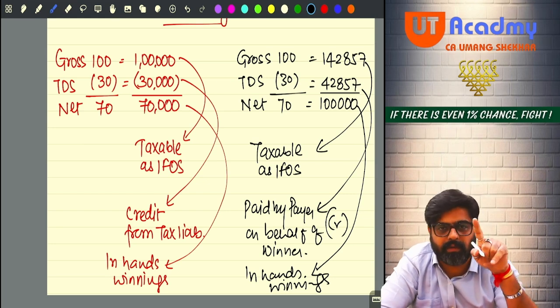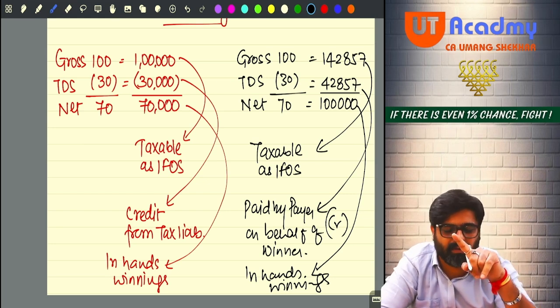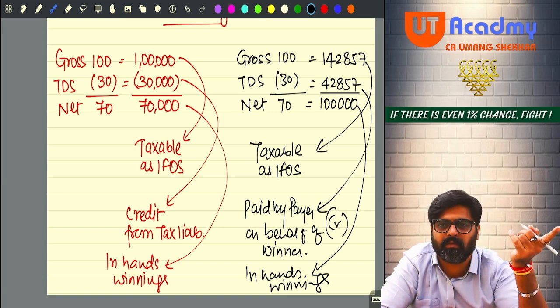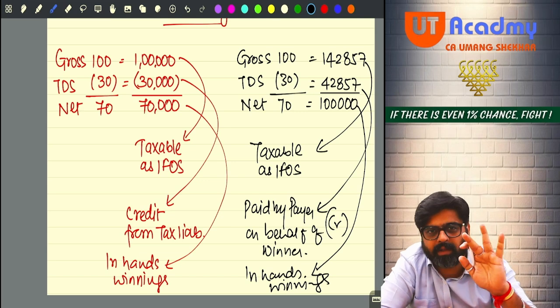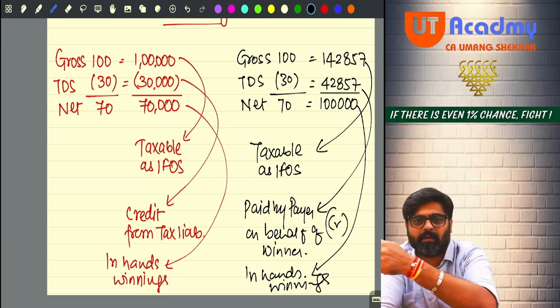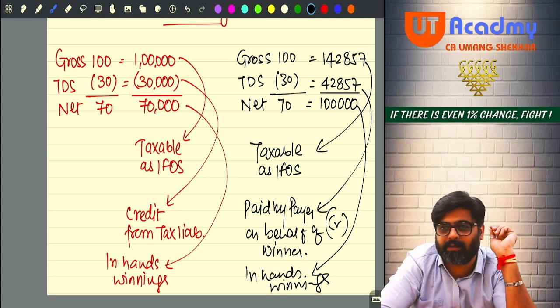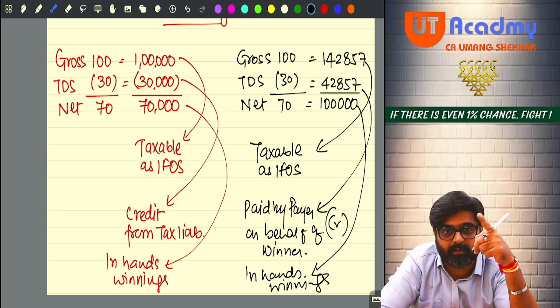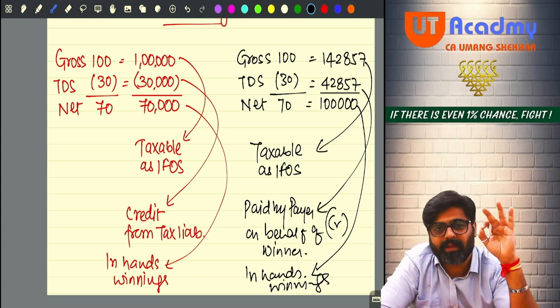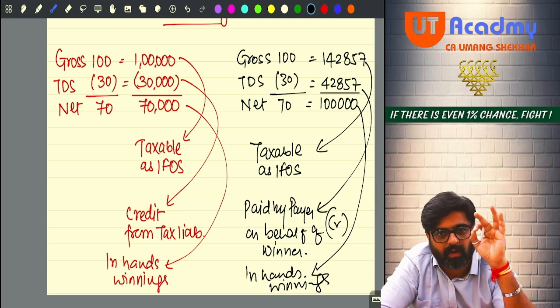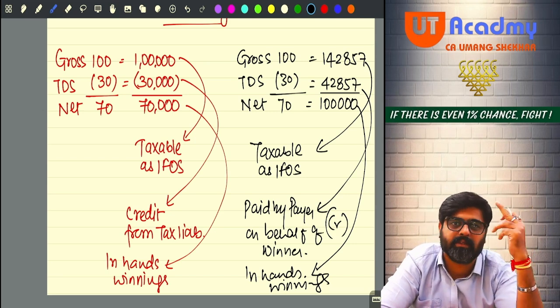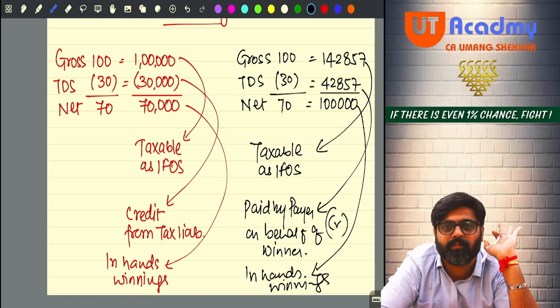So this can be asked in any of these ways in the exams. Majority of the time they ask this one, the red color, but even the black color can be asked. The second way can also be there in the exam. Whenever there is a TDS, always gross up the amount and charge that gross amount as taxable.